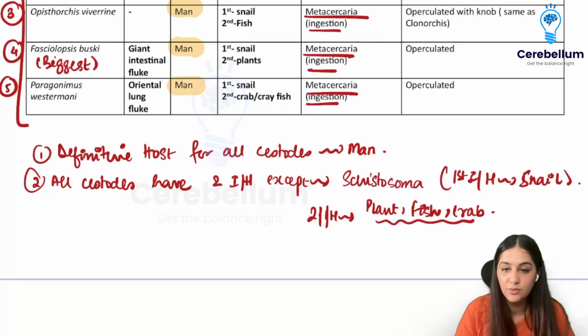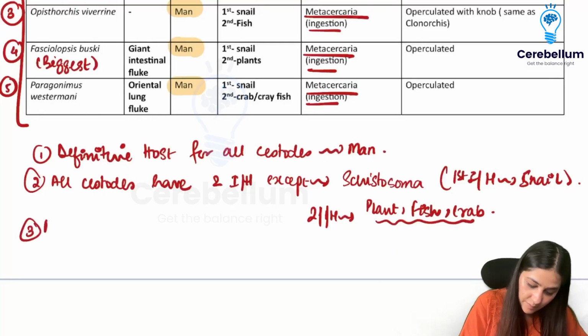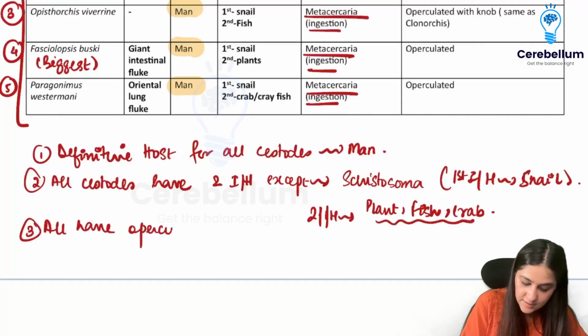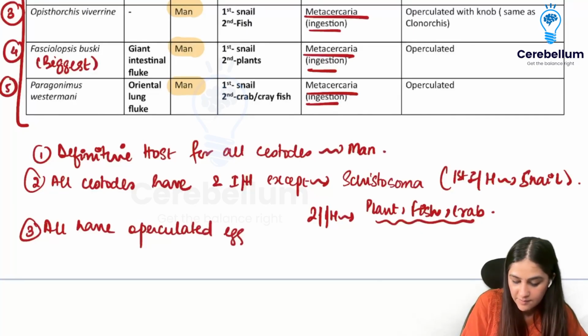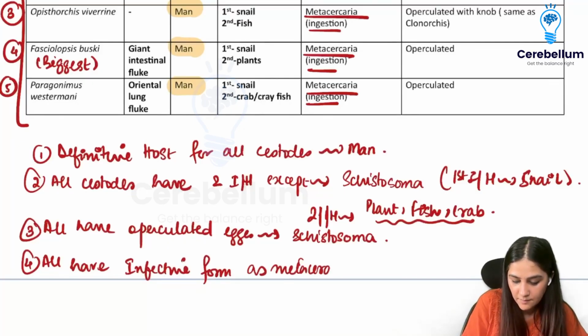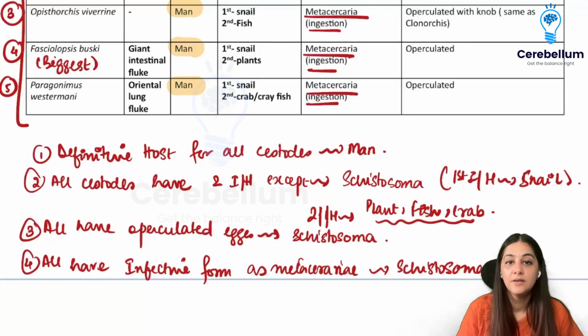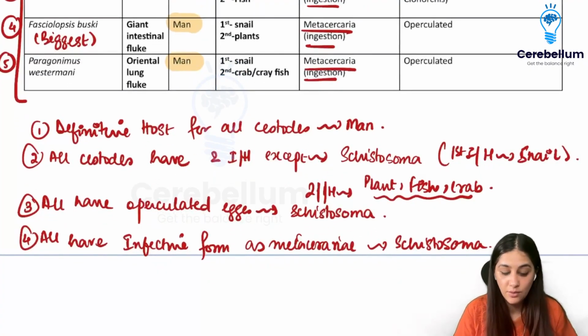So the second intermediate host can change, right? All of them will have operculated eggs, except what? Except your schistosoma. And all have infective form as metacercariae, except again schistosoma. Right? So if you remember these four lines, you'll remember all of the trematodes.